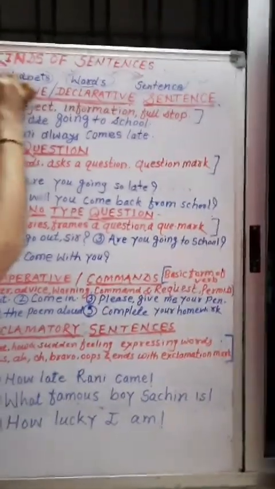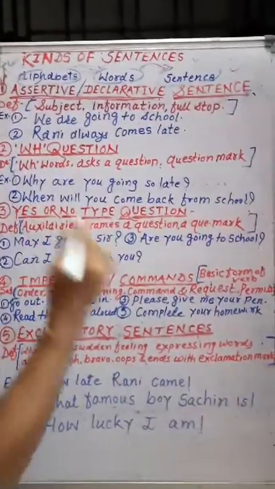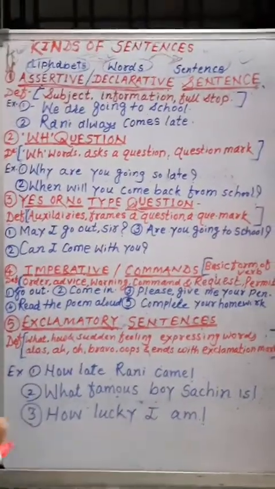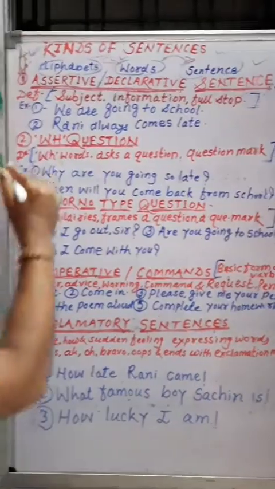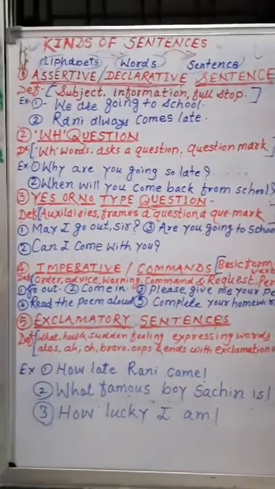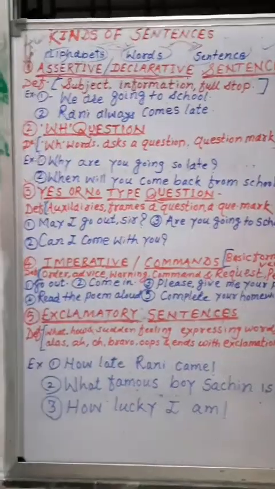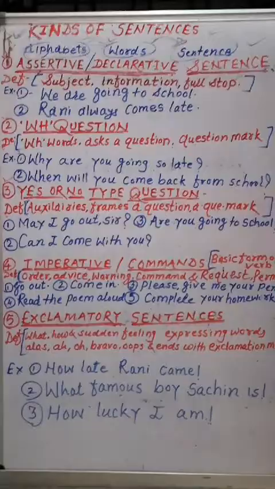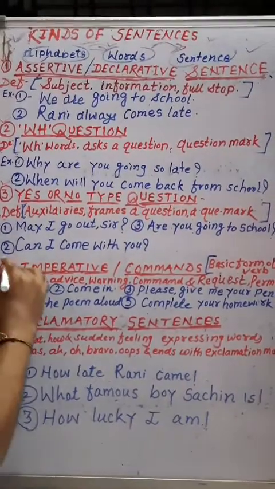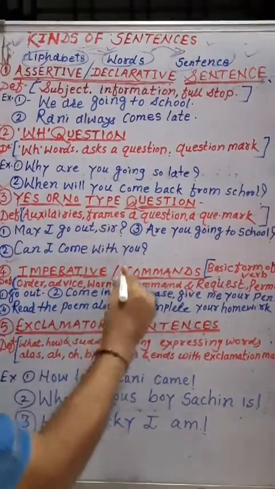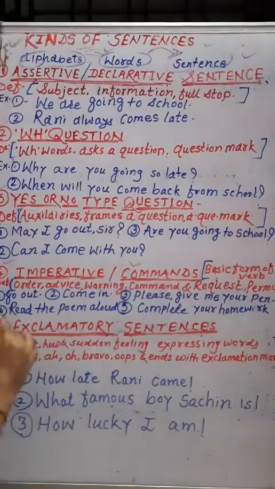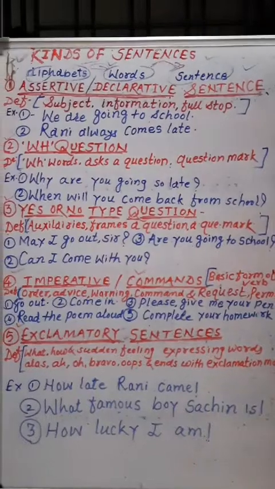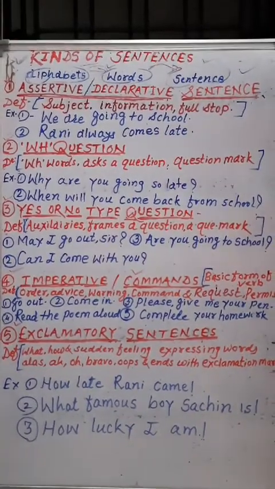The first is assertive sentence, then interrogative sentences. Here interrogative sentences are classified into two types of sentences. First, WH question, and second, yes or no type question. Yes or no type question is also called a verbal question. Then third is imperative. Imperative is also called the command. And fourth is exclamatory sentences. And last is optative sentence, which is not mentioned here.